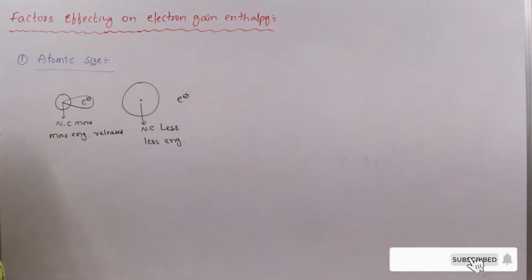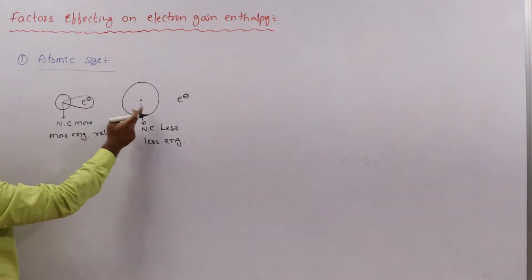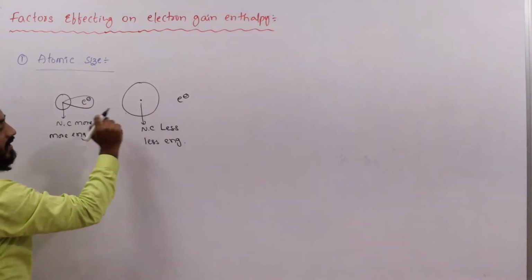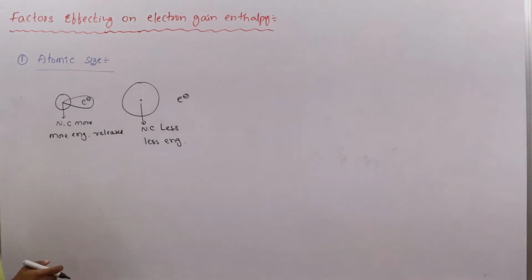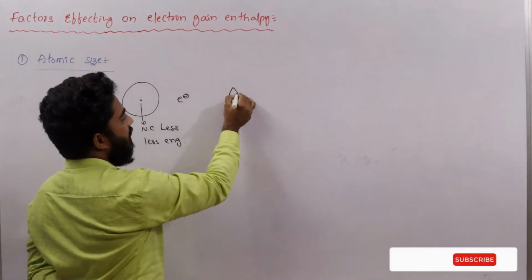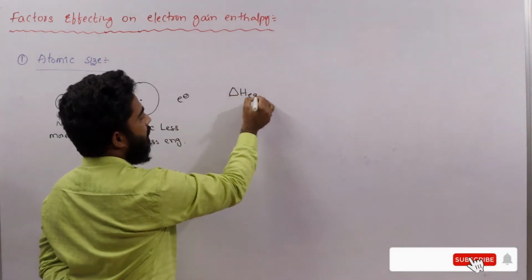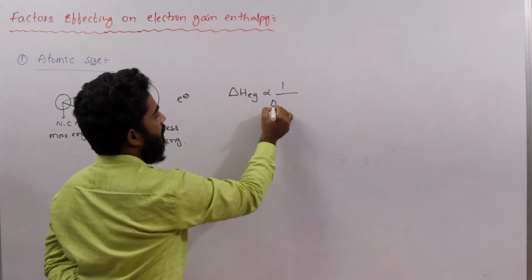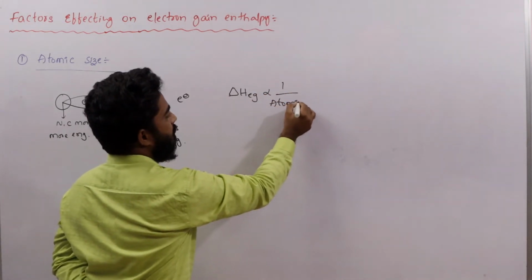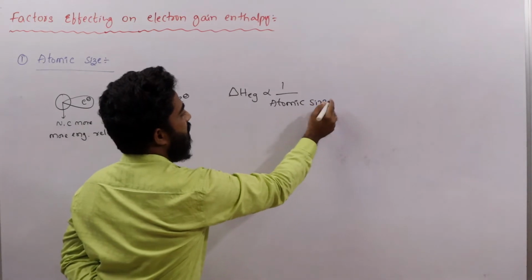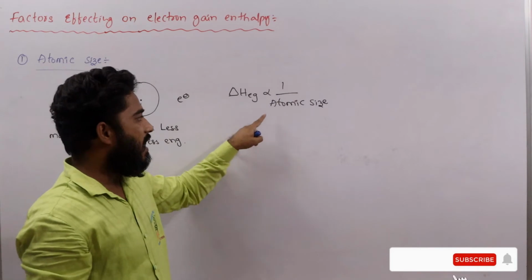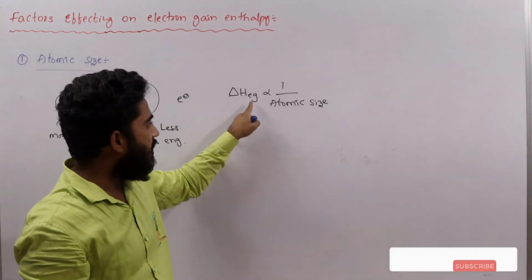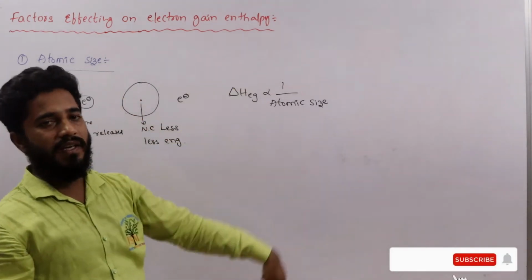That's why we can say here, as the atomic size increases, electron gain enthalpy decreases. So we can write a relation: electron gain enthalpy is inversely proportional to the atomic size. That means as atomic size increases, electron gain enthalpy decreases. As atomic size decreases, electron gain enthalpy increases.